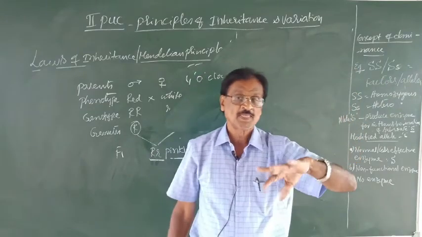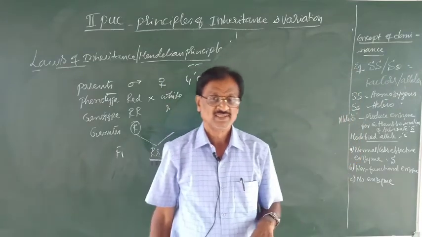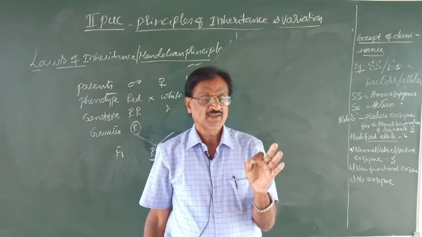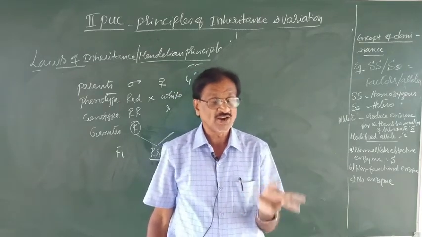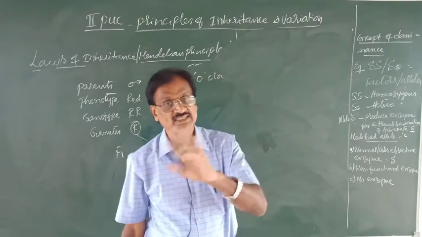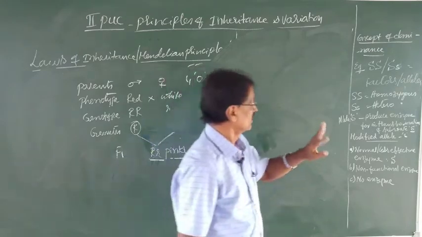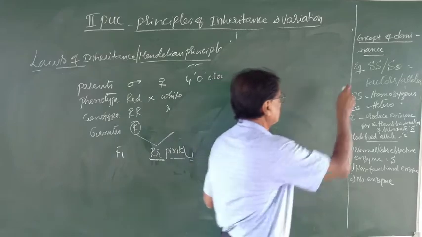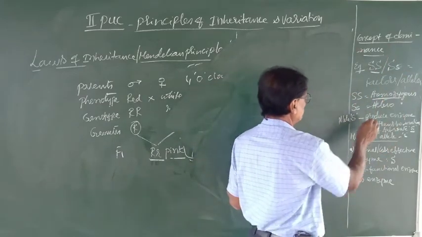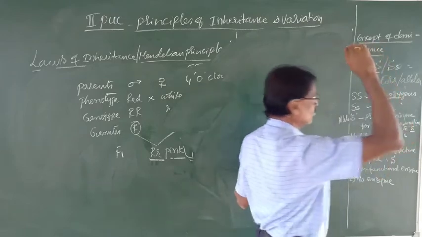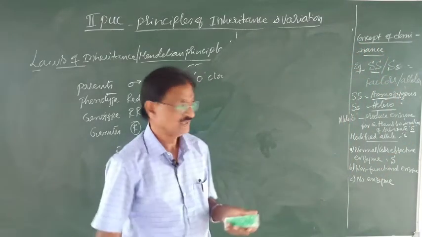What is the definition of an allele? Allele means a pair of genes controlling a pair of contrasting characters. That is said to be the allelic definition.